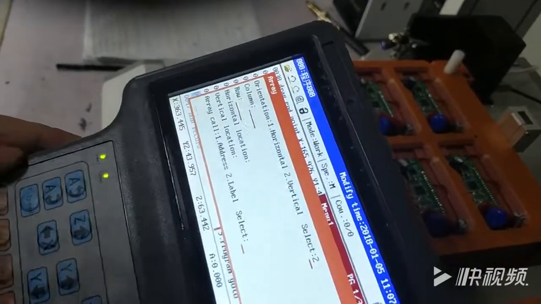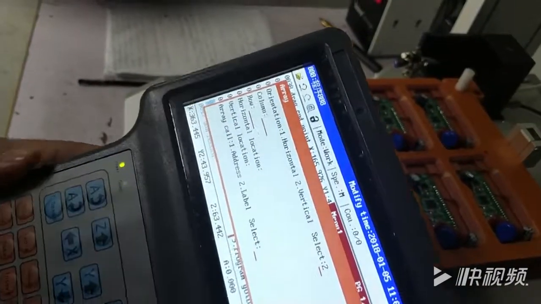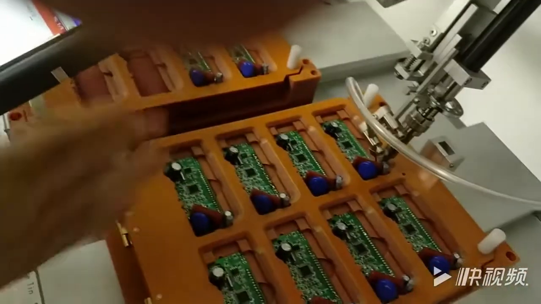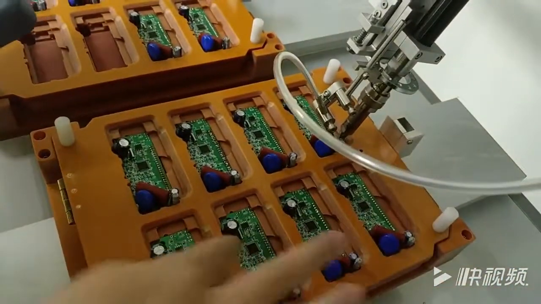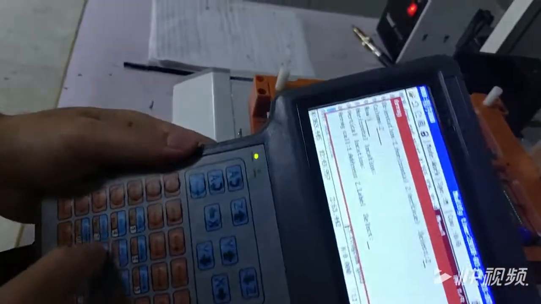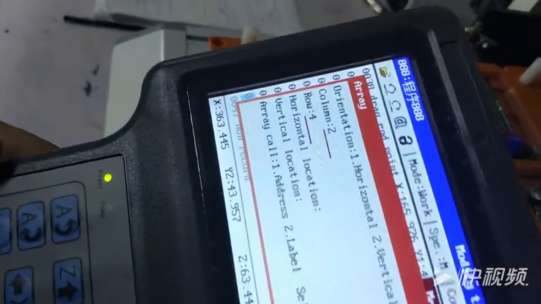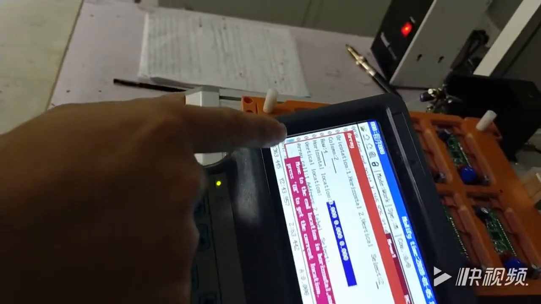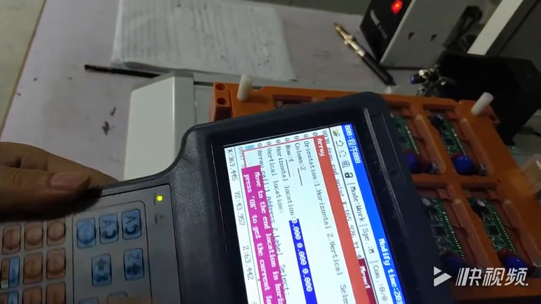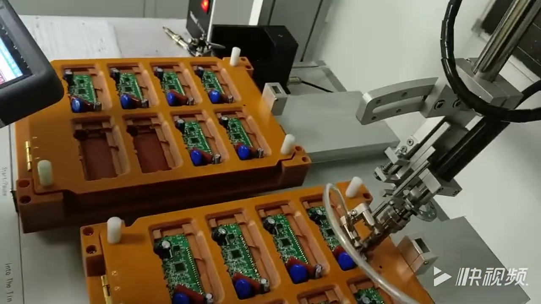Press down to column. We have 2 columns, 1, 2. So press 2. Press down. 2 row. We have 4 rows, 1, 2, 3, 4. So press 4. The same with YE. Then press down. Press down to horizontal location. Like YE.